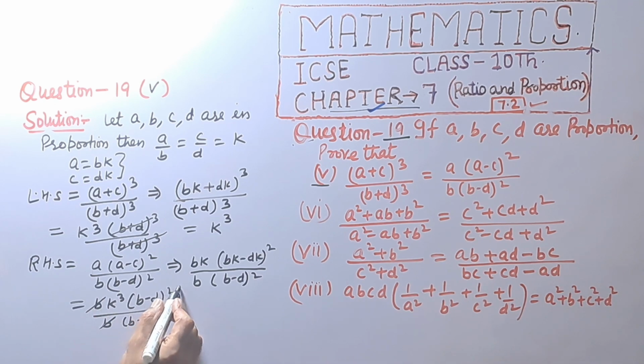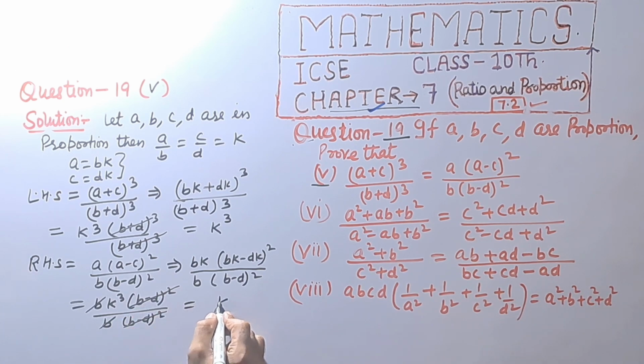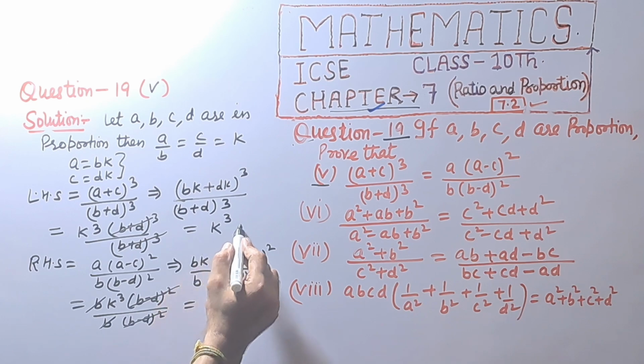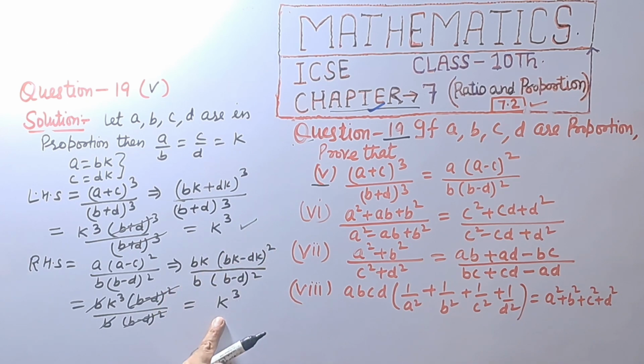B is cancelled, (B minus D) raised to power 2 is cancelled, and we get K raised to power 3. Left hand side is equal to K raised to power 3, right hand side is equal to K raised to power 3. Left hand side is equal to right hand side.